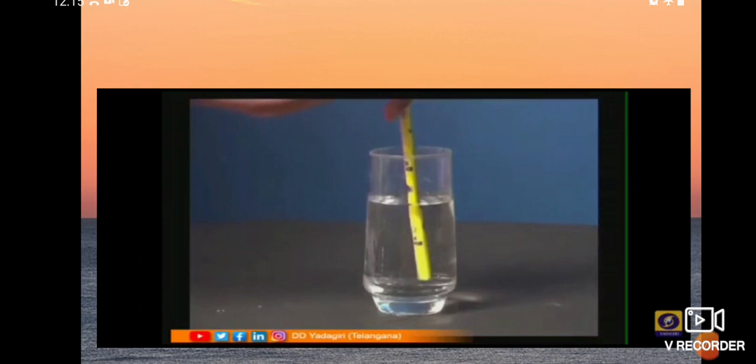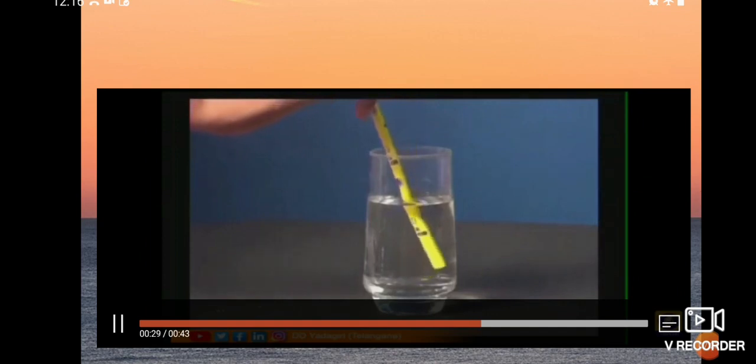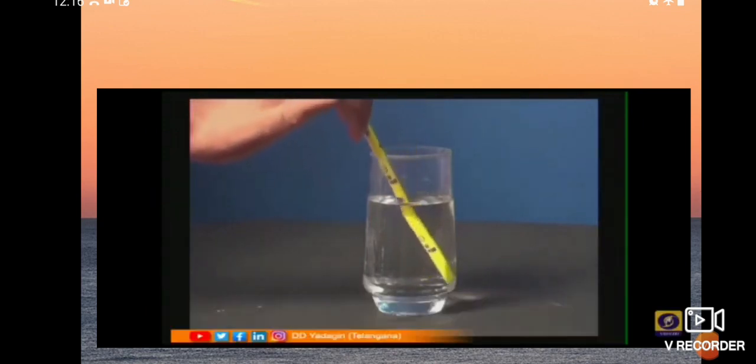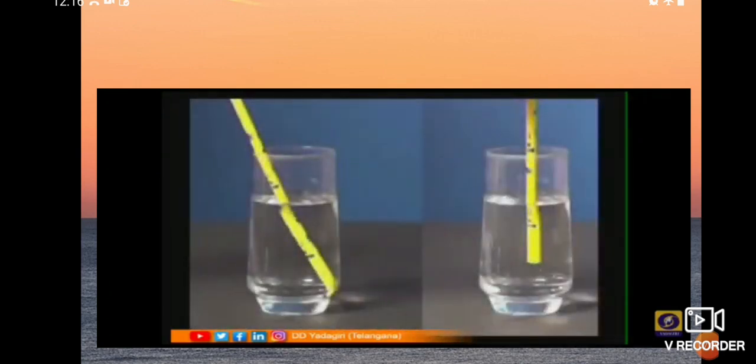Here the light ray is traveling parallel to the pencil direction. But in the second case, the pencil appears bent, because we are keeping the pencil in an inclined way. You can observe both pictures.